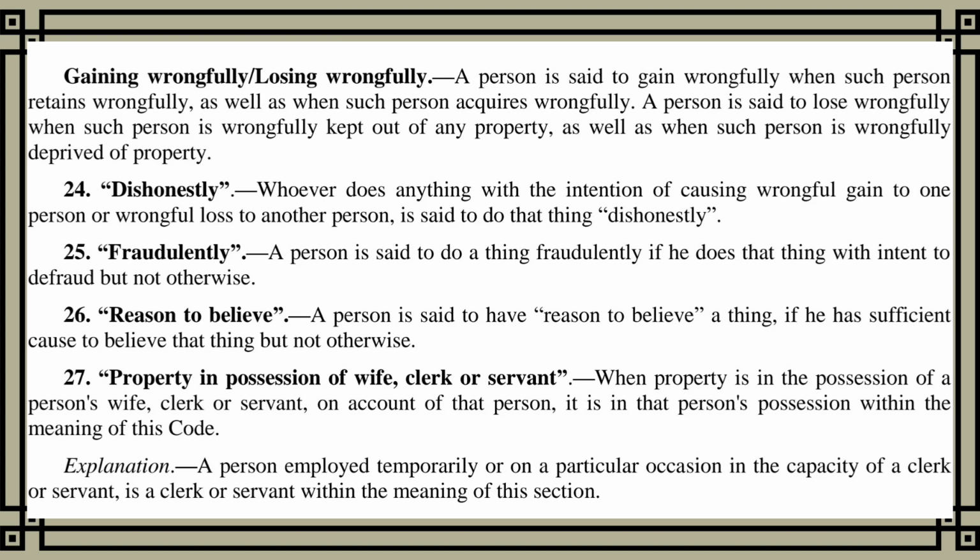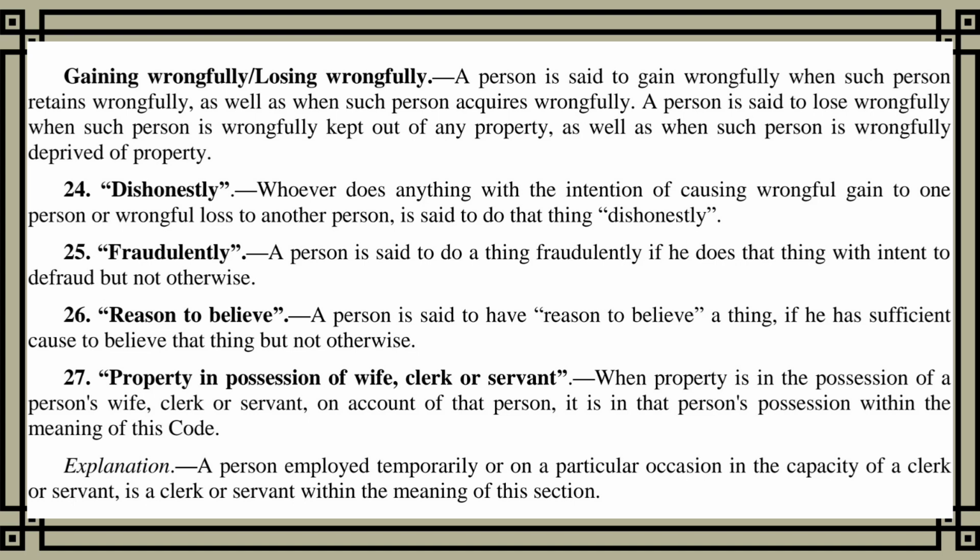Section 24. Dishonestly. Whoever does anything with the intention of causing wrongful gain to one person or wrongful loss to another person is said to do that thing dishonestly. Section 25. Fraudulently. A person is said to do a thing fraudulently if he does that thing with intent to defraud but not otherwise. Section 26. Reason to believe. A person is said to have reason to believe a thing if he has sufficient cause to believe that thing but not otherwise.